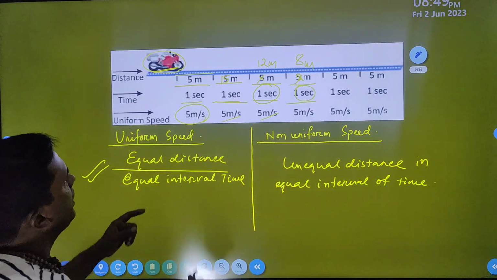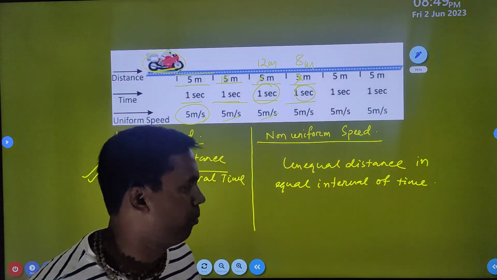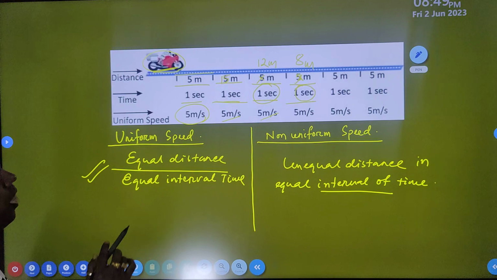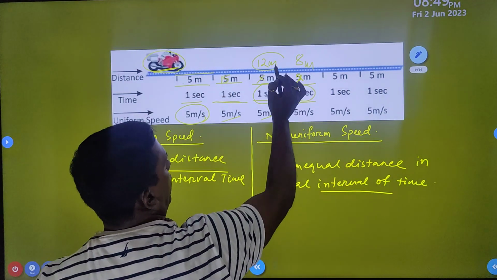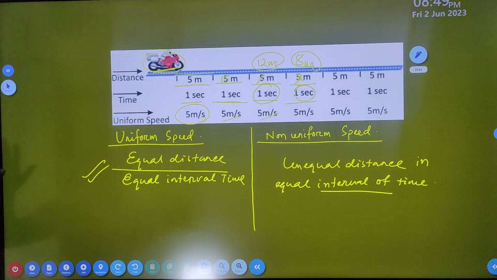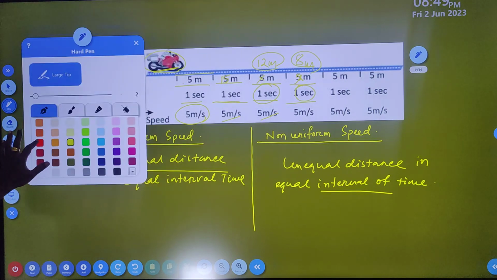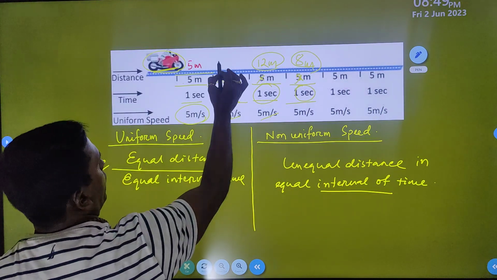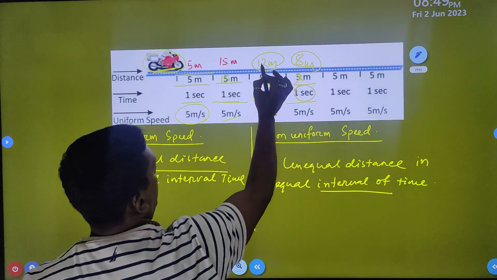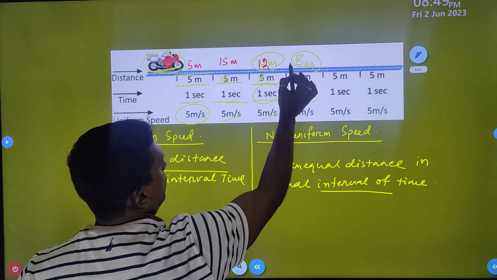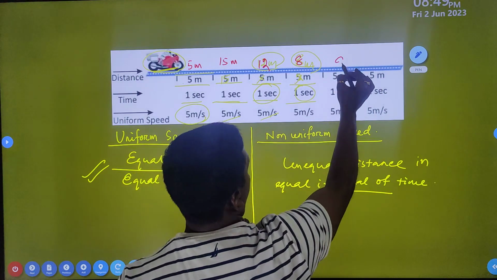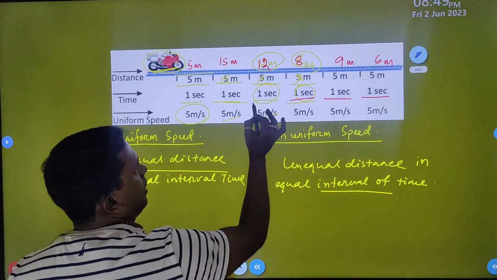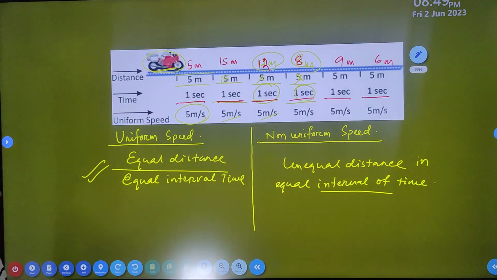So at that time, the time interval is the same, meaning equal intervals of time. Every time interval is equal, but the distances are not equal. You will see clearly, I will tell you once more. This is 5 meters, this one is 15 meters, next it is 12 meters, the third one is 8 meters, then it is 9 meters, and this is 6 meters. But the time interval is how much? The same, 1 second, 1 second, 1 second.